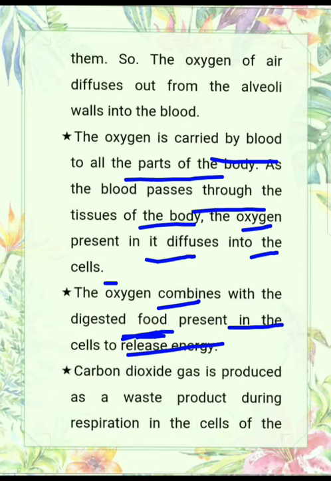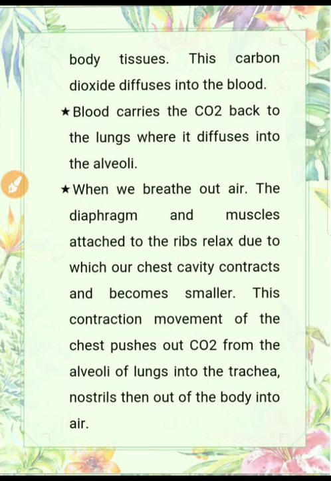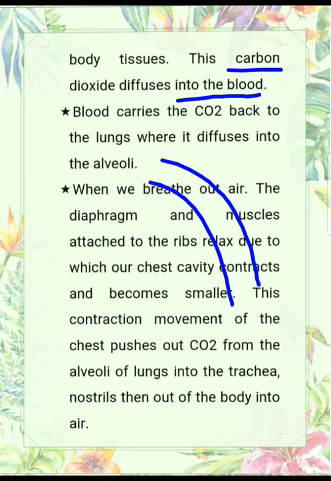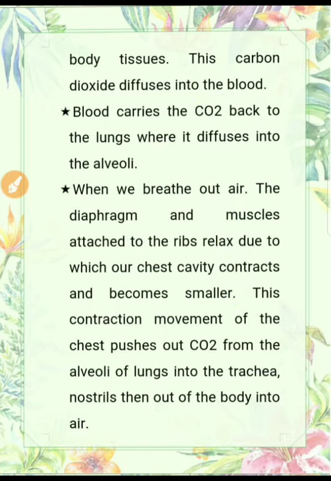The energy is released and carbon dioxide gas is produced as a waste product during respiration in the cells of our body tissues. This carbon dioxide diffuses into the blood, which means the blood capillary now contains carbon dioxide instead of oxygen.